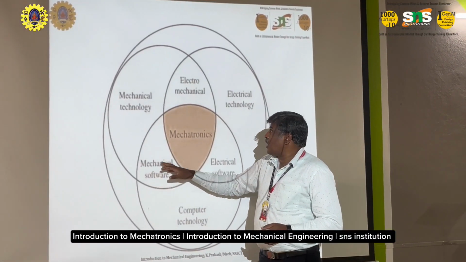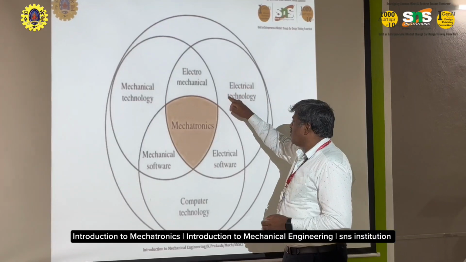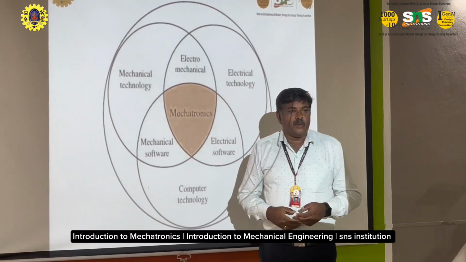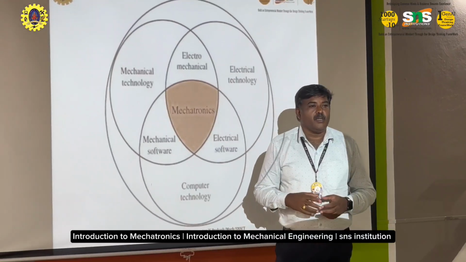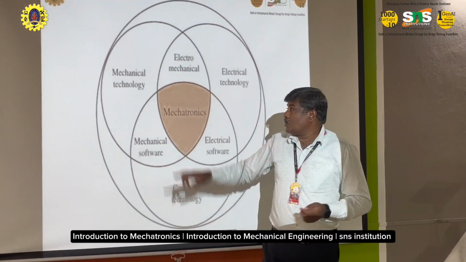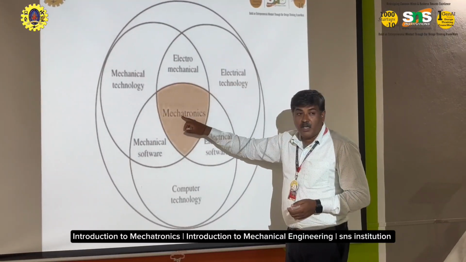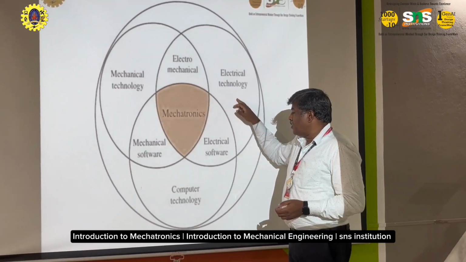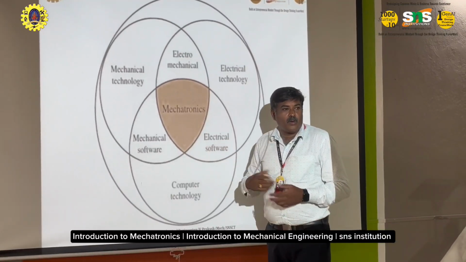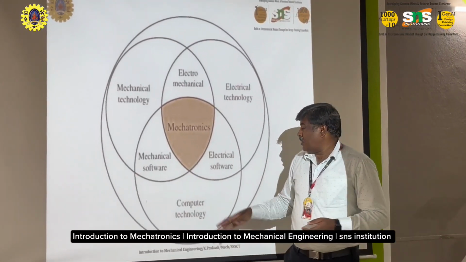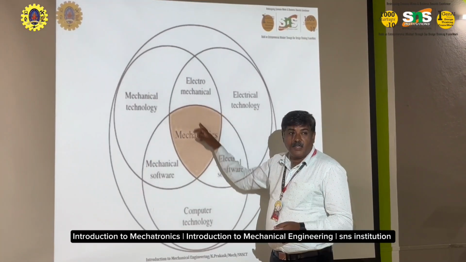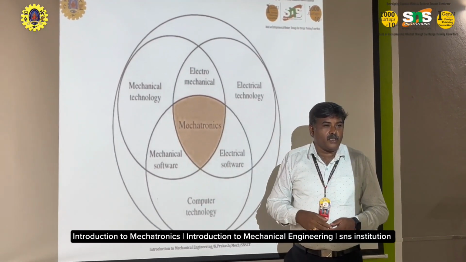Coming to our electrical technology. Mechanical machines can't run by themselves, so we need some electrical technologies and electrical energy, whereas some motors have to be supported. This electrical energy plays an important role integrated with mechatronics. Coming to the electrical softwares, the embedding of the control systems and the wires and everything come under electrical softwares. In these electromechanicals, we are using many sensors and everything to control.